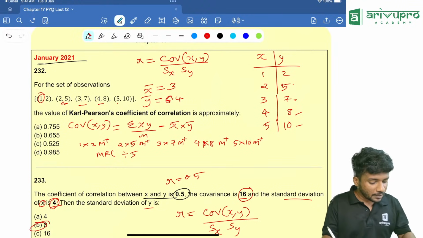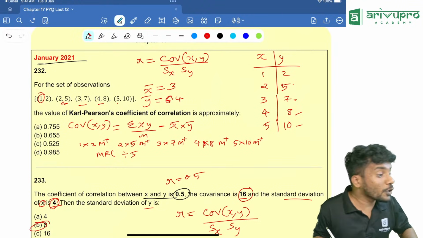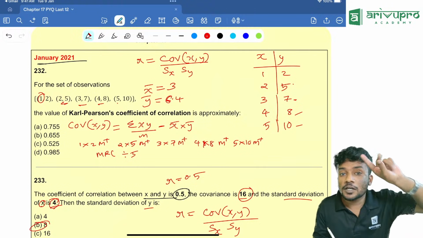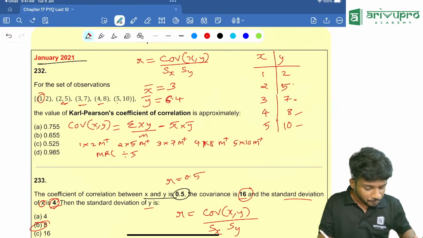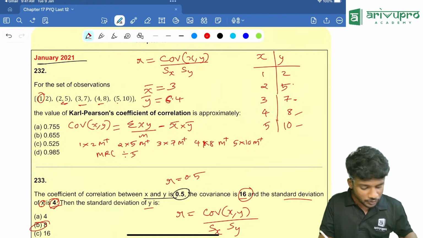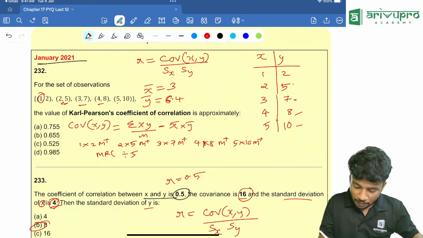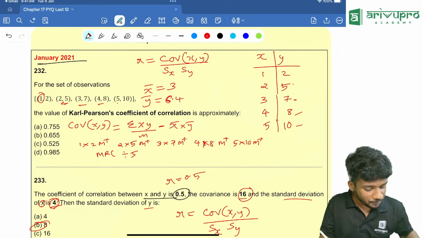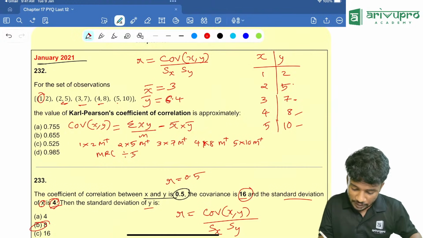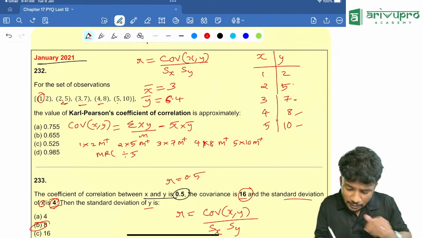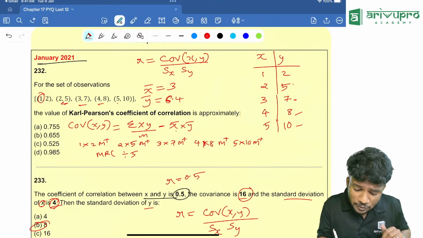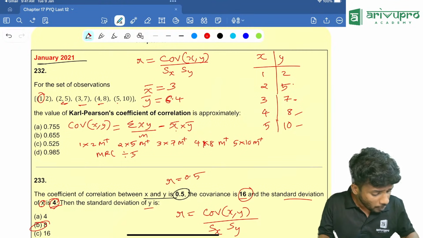5. Take your calculator. Clear the memory first. How will you clear the memory? Click MRC 2 times. So how to do that? 1 into 2 M plus 2 into 5 M plus 3 into 7 M plus 4 into 8 M plus 5 into 10 M plus MRC then divided by 5, which is equal to, you will get a value over there. Then how much is remaining? The x bar into y bar.